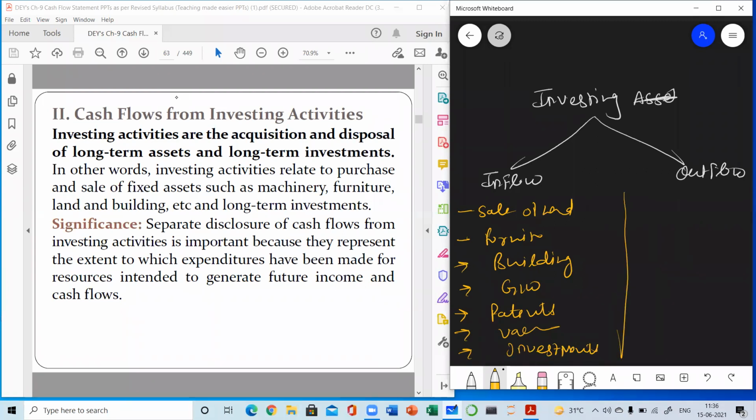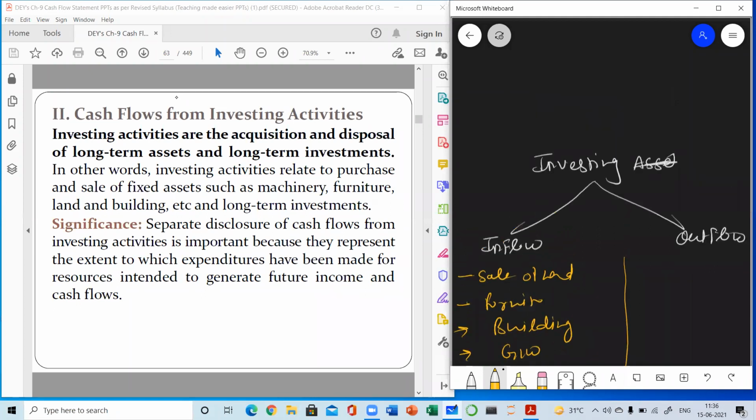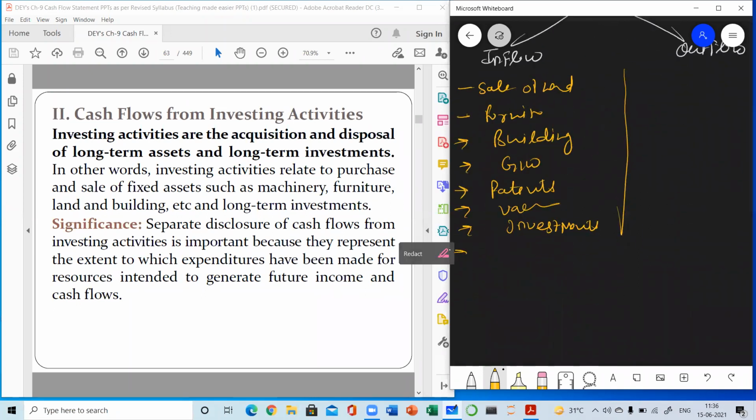It means cash is going out. And there are 2-3 more examples other than the sale. Write down those examples. Interest received. This is also an example of investing activity. Interest received. Rent received. These are the non-operating incomes. That's why we have categorized them here in the investing activity. Rent received. And one more, dividend received.